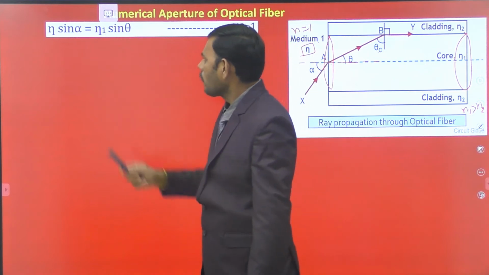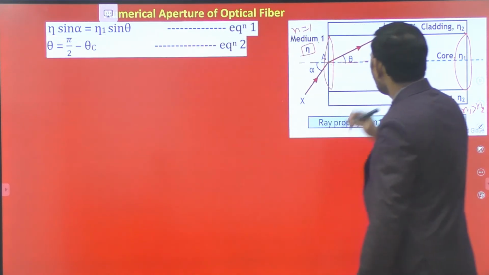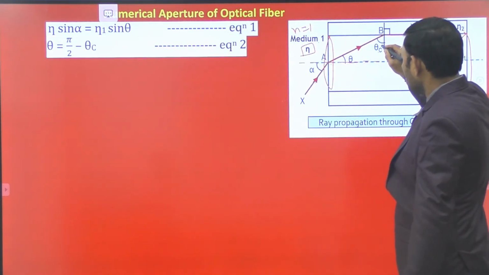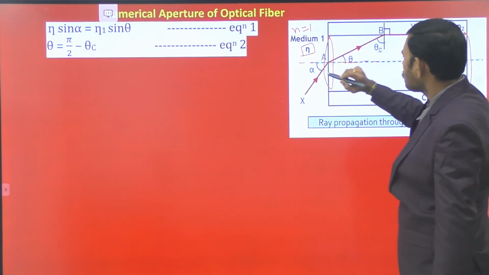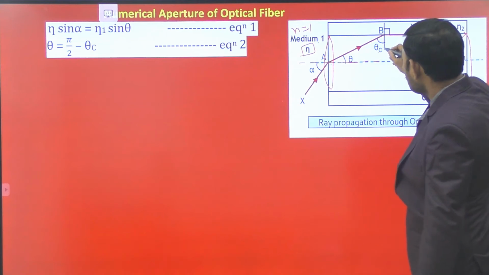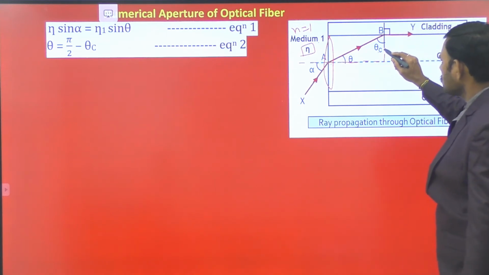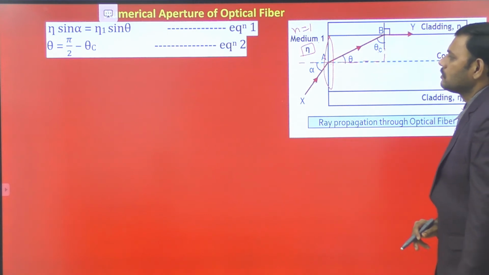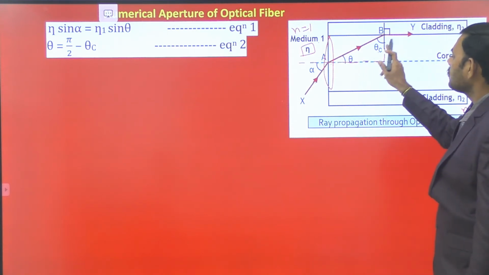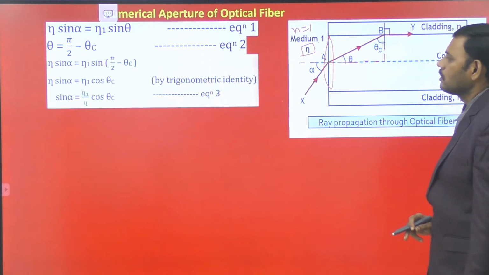These two are equal. Next, we convert theta to the critical angle. We need a relation between the critical angle and this launching angle. So from this right angle triangle, the critical angle is equal to 90 minus theta, or theta is equal to 90 minus the critical angle.